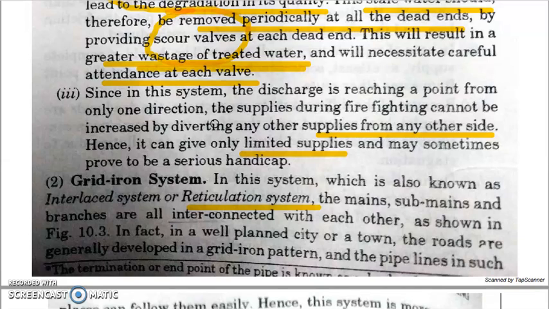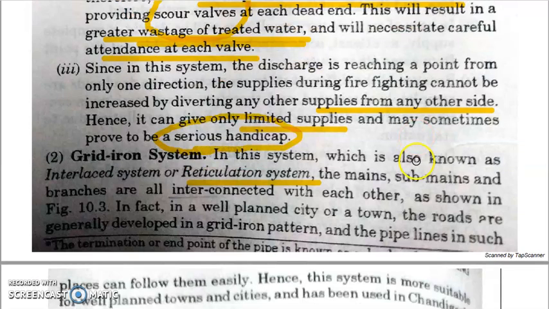So if you are in that area where the fire has occurred, very little water will be available in the pipe. You cannot divert water from all the other surrounding areas because there is no interconnection. So this can become a serious handicap in case of such accidents.